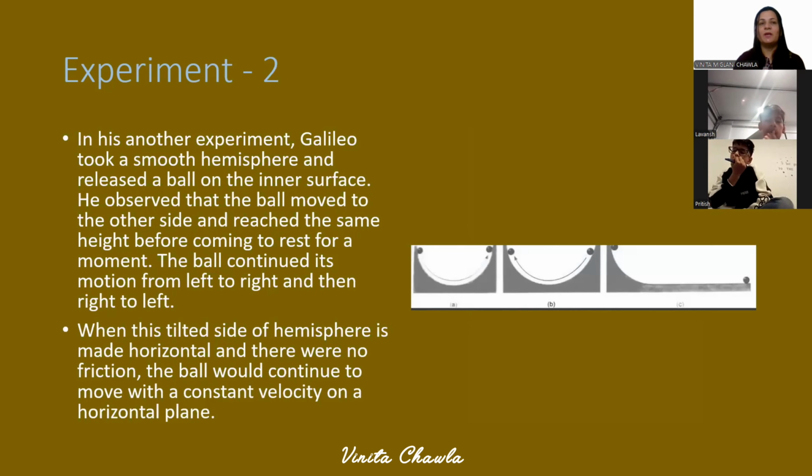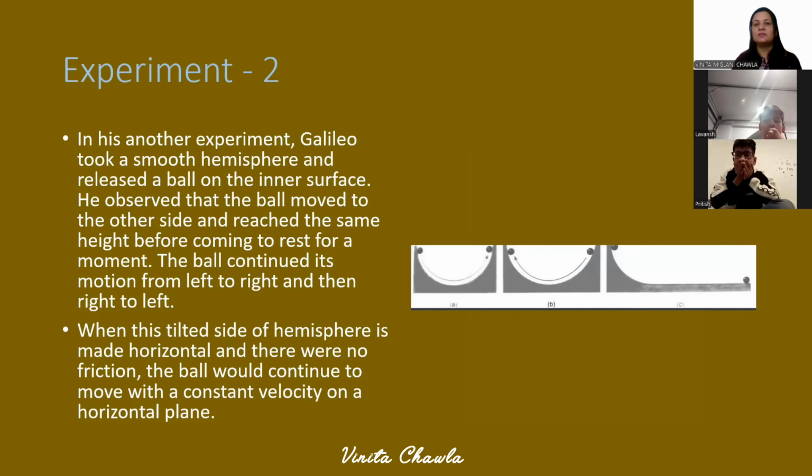In the second experiment, he had taken hemispheres. You can see the hemisphere surfaces. Galileo took a smooth hemisphere and released a ball on the inner surface. He released the ball from here and observed that the ball moved to the other side and reached the same height before coming to rest for a moment. The ball continued its motion from left to right and then right to left. If the surface is smooth, then it moves like this.